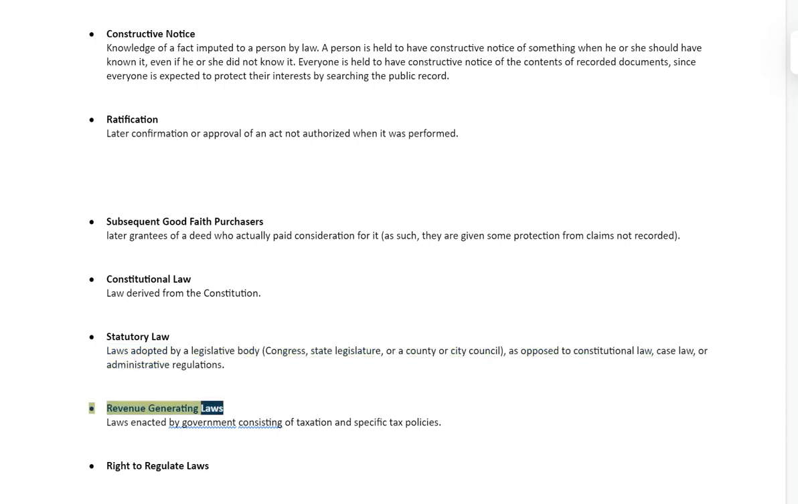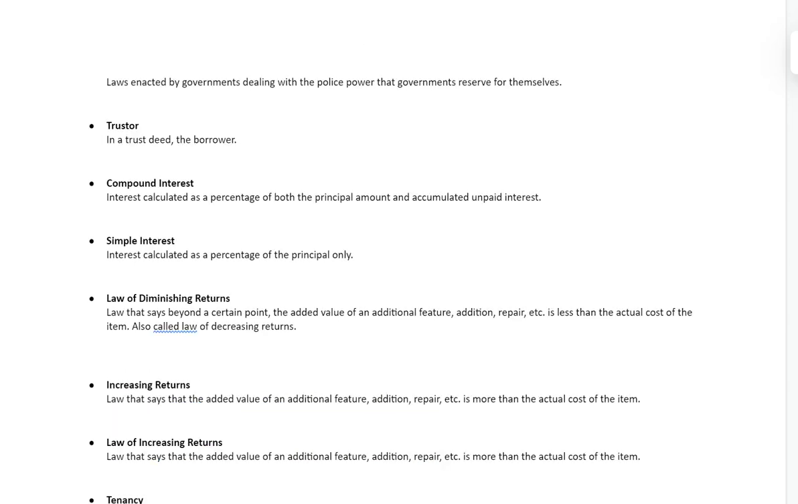Revenue-generating laws. Laws enacted by government consisting of taxation and specific tax policies. Right to regulate laws. Laws enacted by governments dealing with the police power that governments reserve for themselves. Trustor. In a trust deed, the borrower. Compound interest. Interest calculated as a percentage of both the principal amount and accumulated unpaid interest. Simple interest. Interest calculated as a percentage of the principal only.